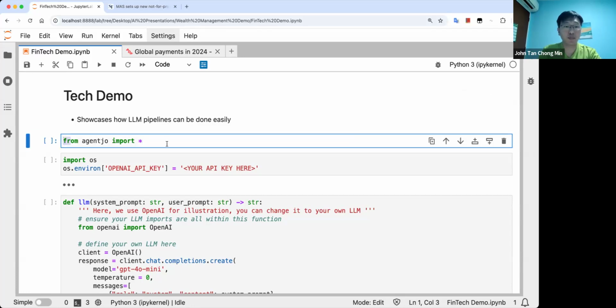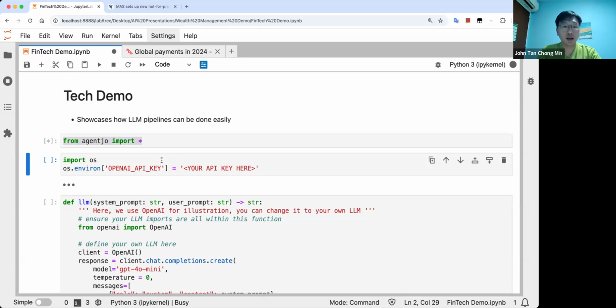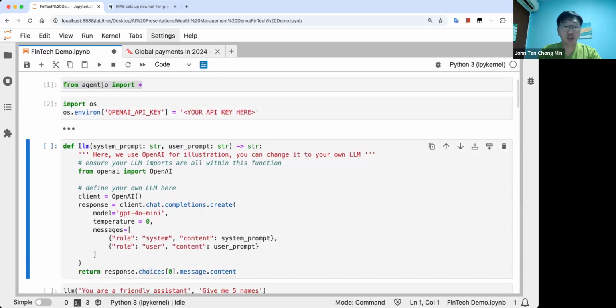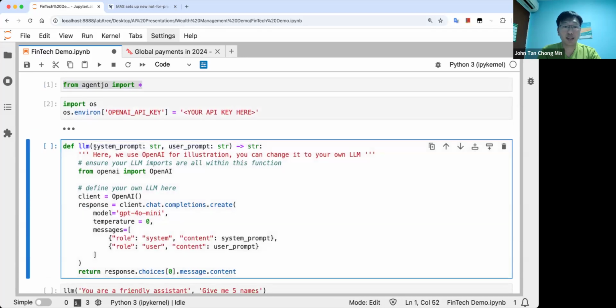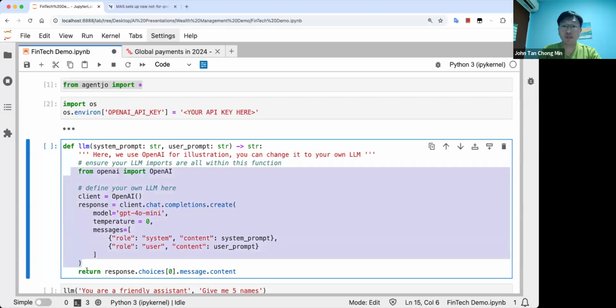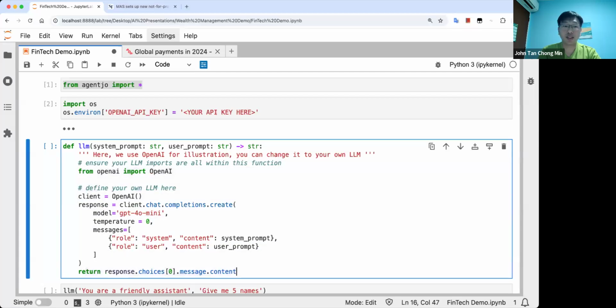So first step, we just import AgentJo like this. Put in your OpenAI API key here. You can also use other LLMs, it doesn't matter, as long as you define your own LLM that takes in the system prompt and a user prompt, and then you put your own LLM over here and just return a string. All right, that's all you need to do.